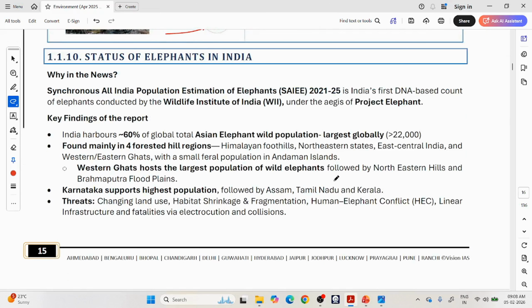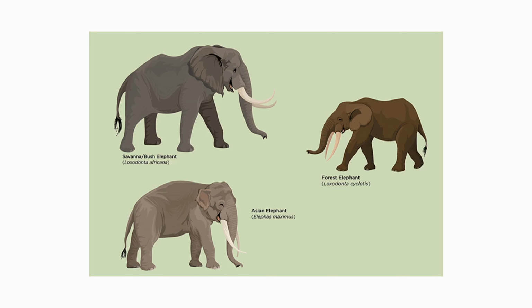Now let us come to the elephants in India. So let me tell you first. Across the world you will find three types of elephant species. One is Asian elephant. You can see here. So it is comparatively smaller than African elephant, and you will see here it is the convex shape. But African elephants you will have concave shape. So you will find elephants only in Africa and Asia, not in other continents.